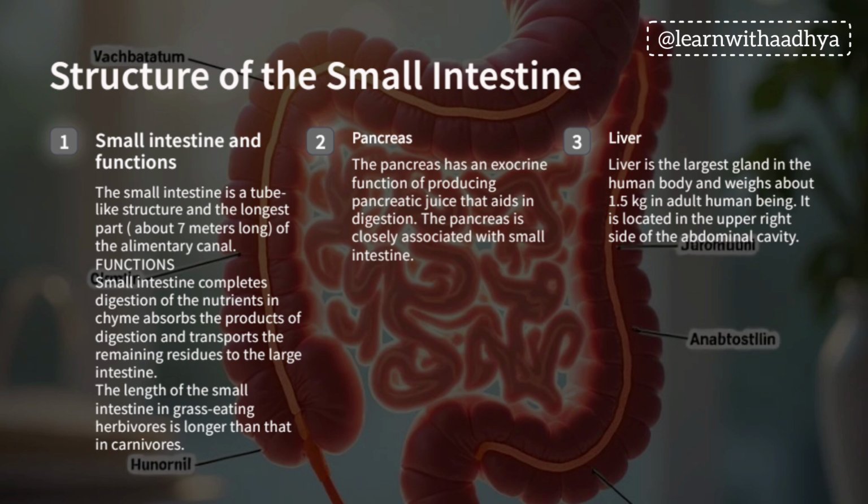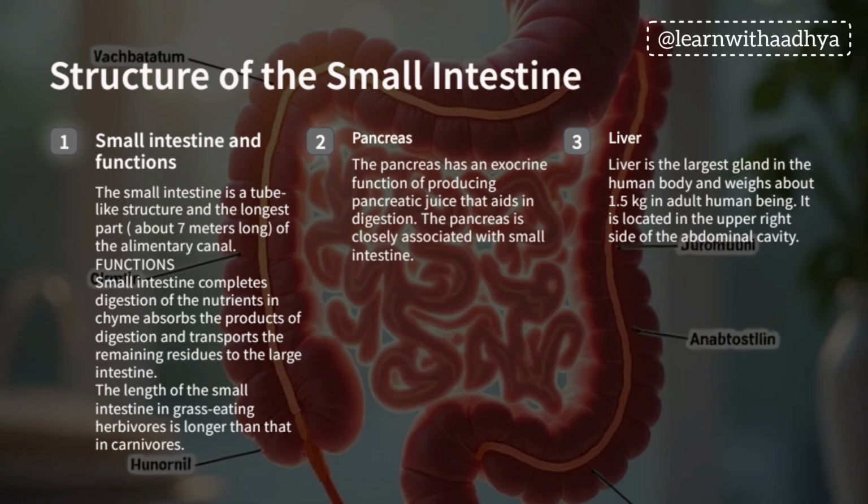Pancreas. The pancreas has an exocrine function of producing pancreatic juice that aids in digestion. The pancreas is closely associated with the small intestine. Liver. The liver is the largest gland in the human body and weighs about 1.5 kilograms in an adult human being.